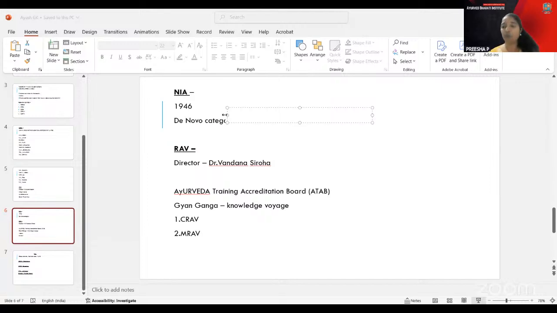I think when you go to Jamnagar, there is a small center, the WHO GCTM. Here, the Ministry of Ayush signed a Host Country Agreement, that is HCA, with WHO on 25th March 2022. This established the WHO Global Centre for Traditional Medicine at Jamnagar, Gujarat. So you have to see that the WHO GCTM was formulated at Jamnagar.